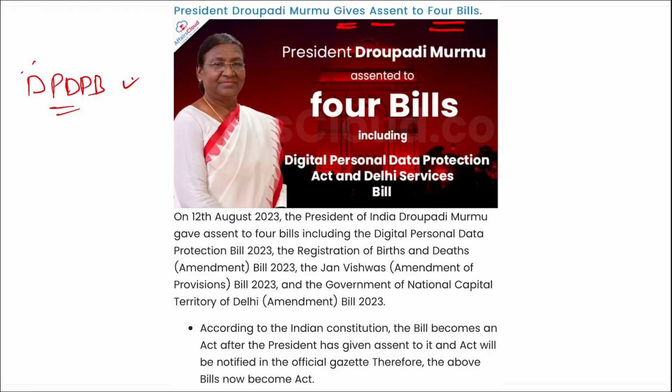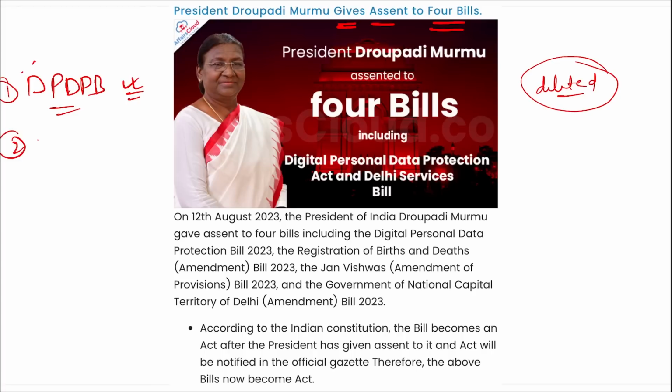We have discussed this in detail in our daily current affairs, that you should take care of the data. All the organizations that are collecting the data should take care of it. It should not be misused, and once the data has been used, it should be deleted, otherwise a heavy penalty will be imposed. Even if there is a data breach and the company does not provide full details to the registered authority that there was a breach, then also there will be a penalty for the same.